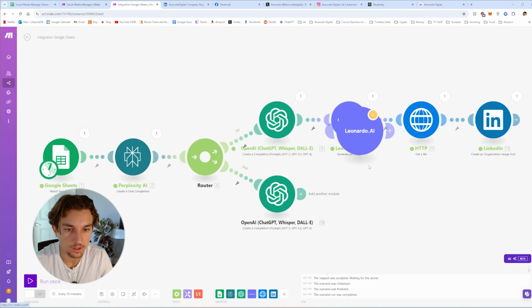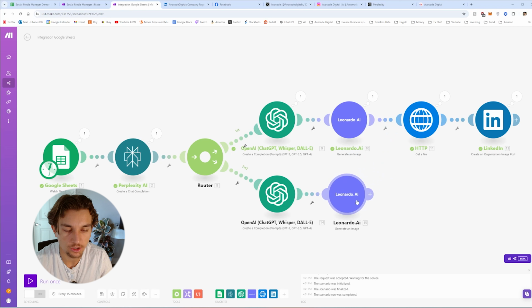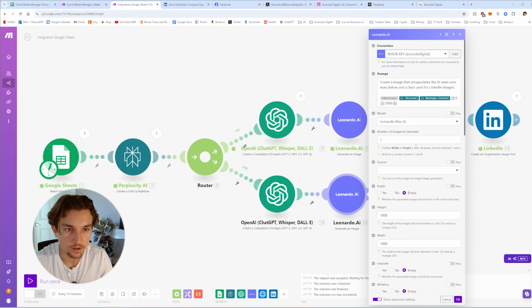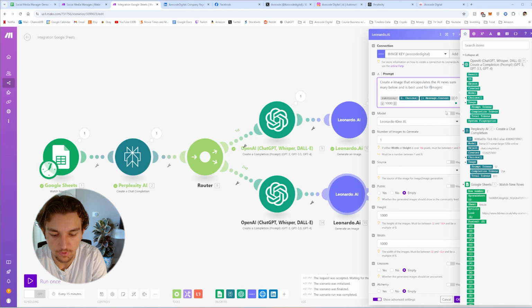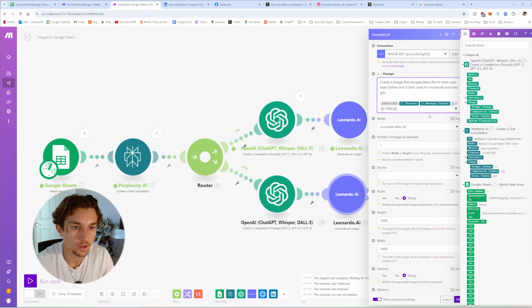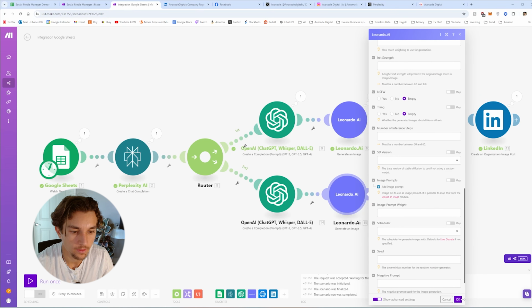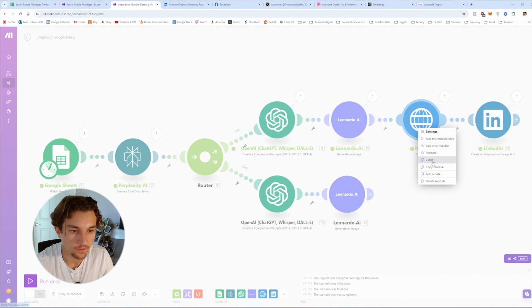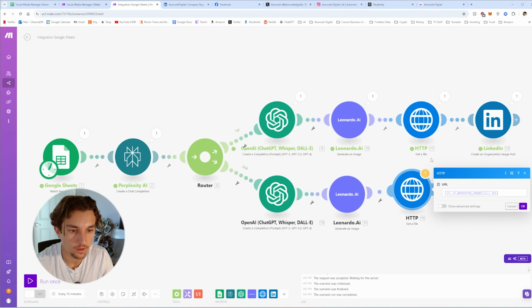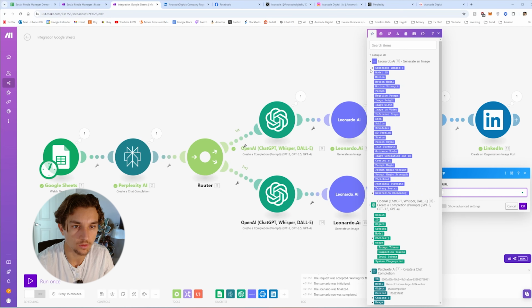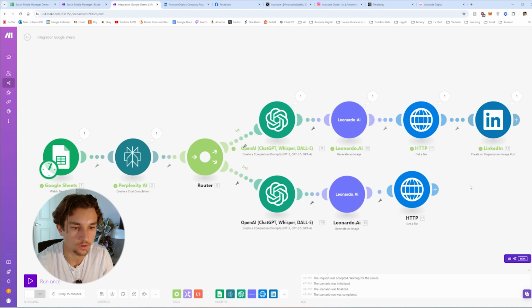We're going to clone this Leonardo AI image, connect it here, select the connection. After that, we're going to be creating for Facebook post images, something like that, and the rest can be the same. Hit OK, get a file, clone that. This one will change to this URL, hit OK.